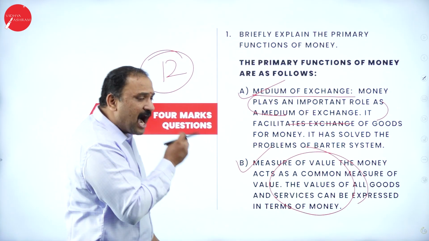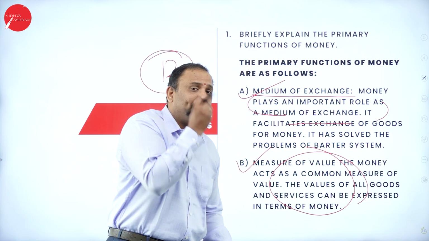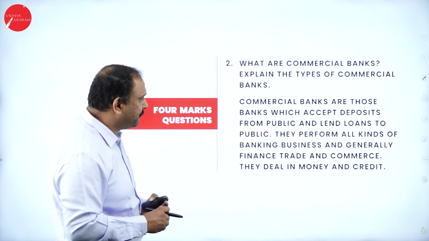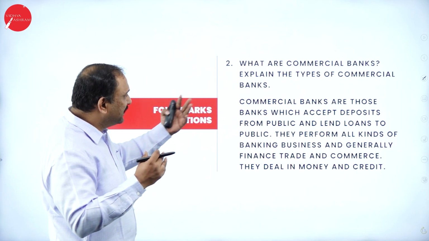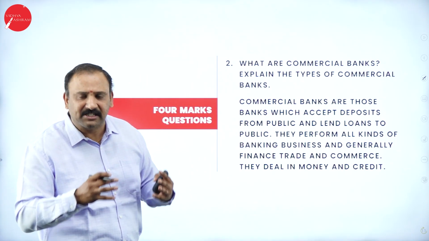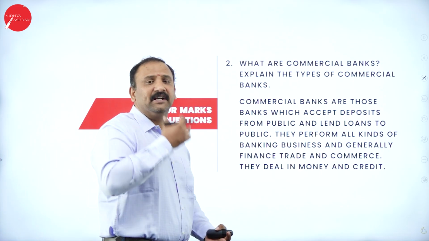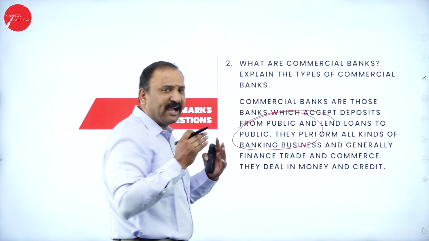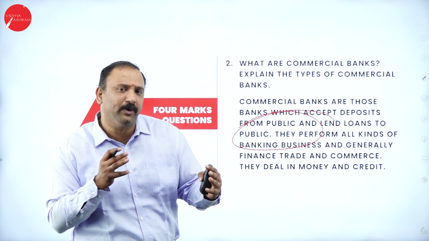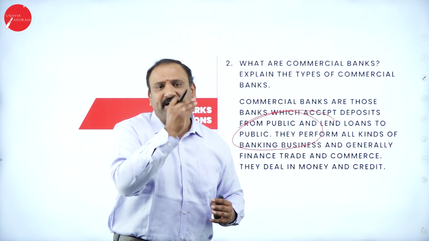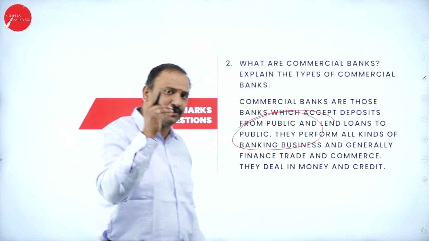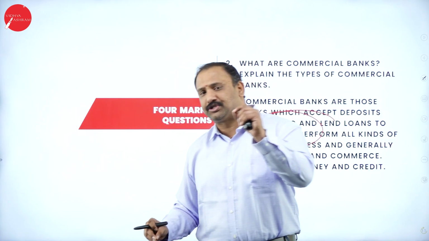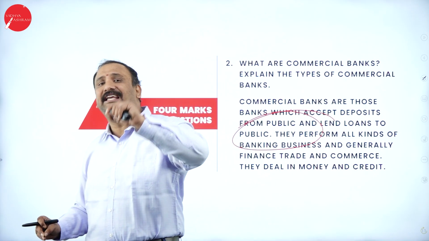The other thing is how does money exactly come into the economy? That has to be explained as an economics student. Followed by what are commercial banks and what are the types and the nature of commercial banks. So commercial banks primarily come under the RBI. Commercial banks are those banks which are going to give the public loans, and they are the gate point through which you will be able to access credit in the market. So for example, I want to take a home loan, or an educational loan, a vehicle loan. I approach the banks. The banks in turn will give me a loan.